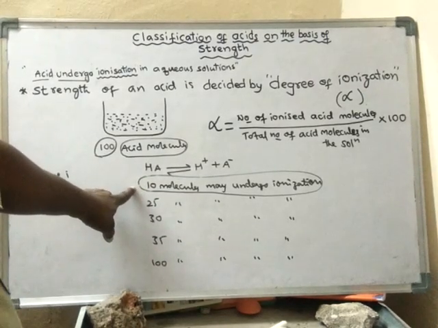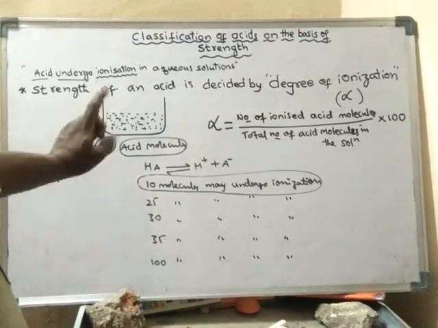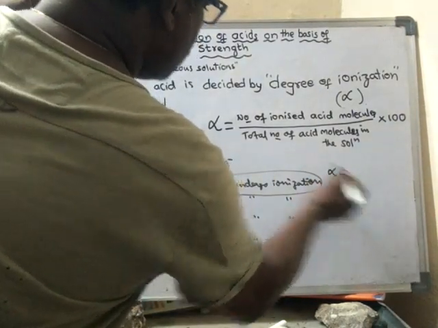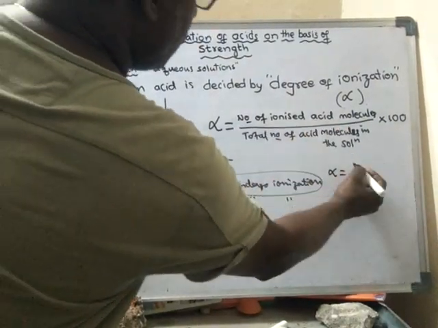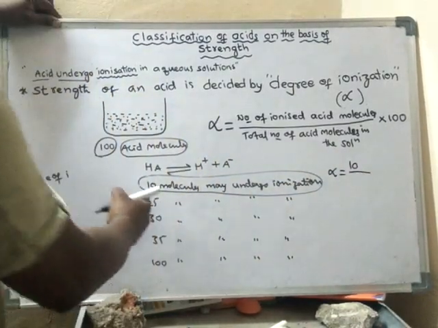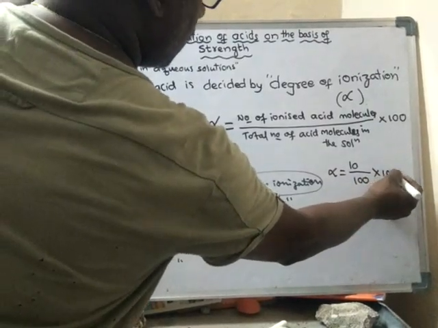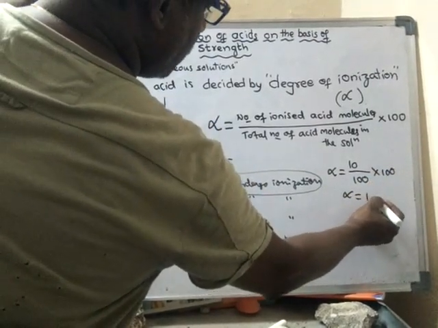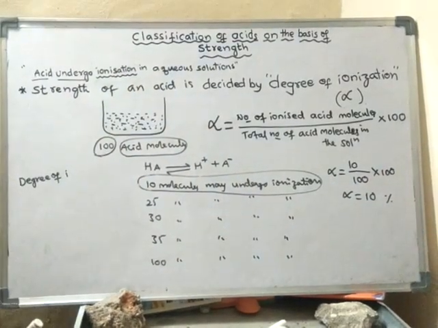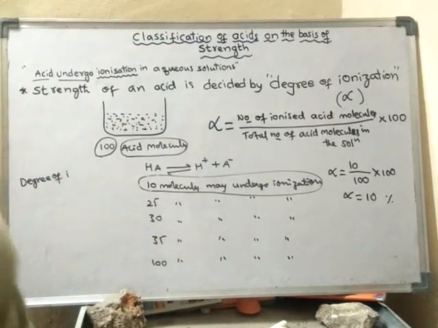Only 10 molecules are undergoing ionization out of the 100 molecules taken. So alpha will be the number of ionized acid molecules, 10, and the total number of acid molecules taken is 100, into 100. So the degree of ionization is 10% only.